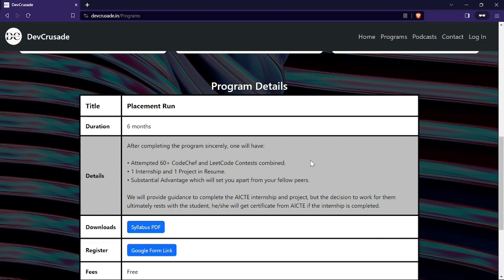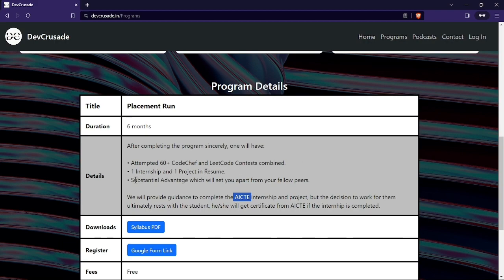I would like to mention one thing here, that we are here just for the guidance, right? We are just going to guide you on how to complete certain projects and internships, but actually completing that project or internship is purely in your hands. As I mentioned here, AICTE is a government platform which provides a number of internships. We will guide you on how to choose which one you want to go for, and how to apply for that. And after you get that internship, you have to do it on your own, right? So that is the thing.